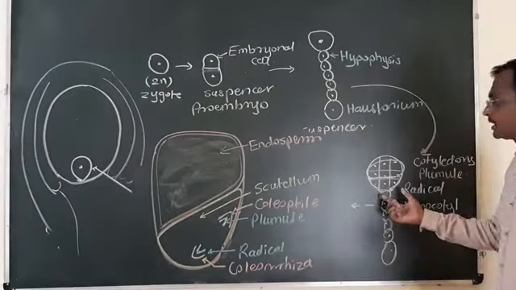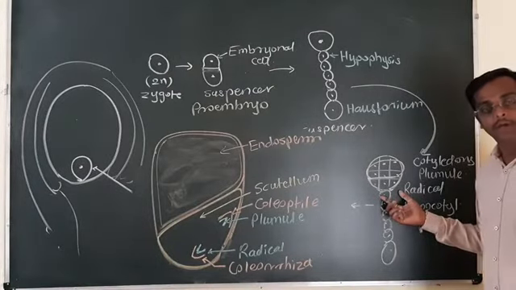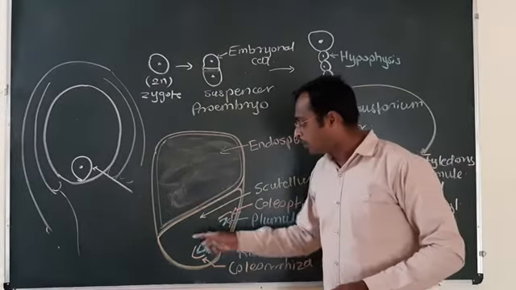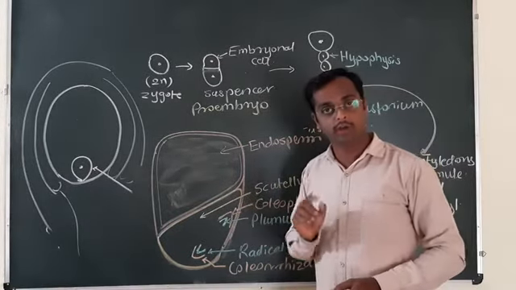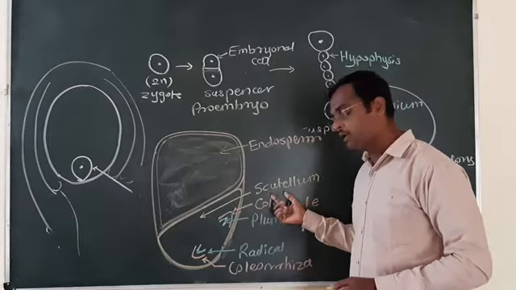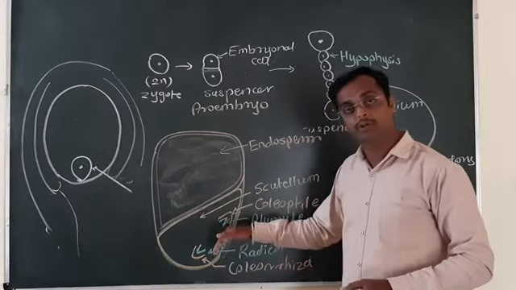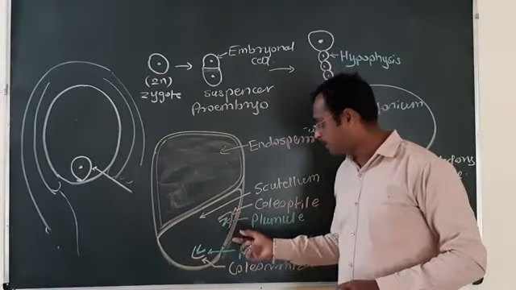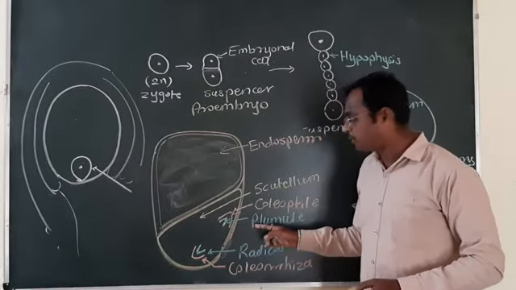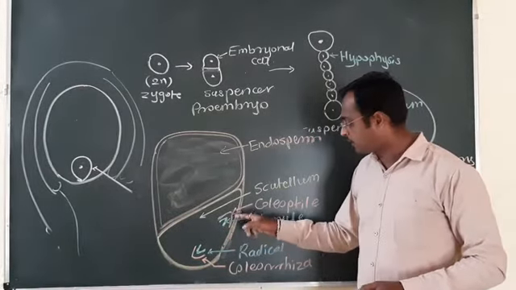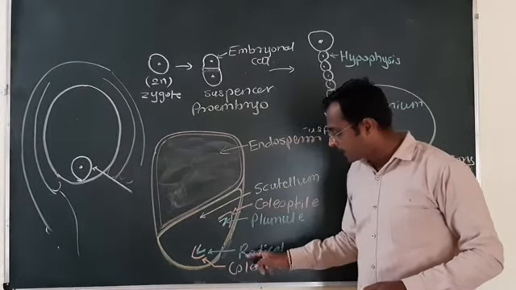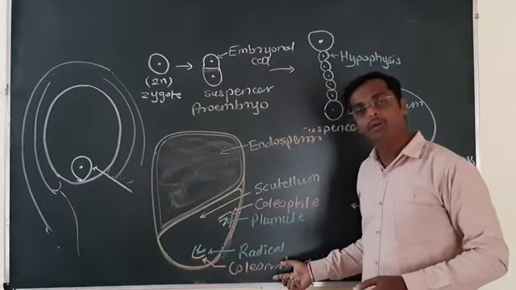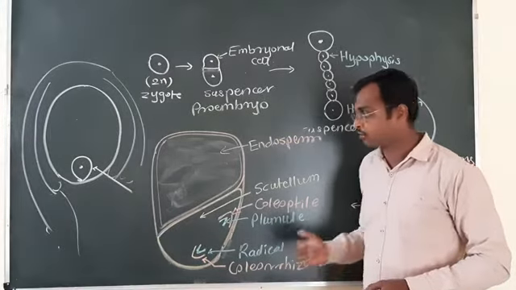Up to this octant stage, the development is the same in monocot as well as in the dicot, but in the monocot, only the single shield-shaped cotyledon is present. It is called as the scutellum, and at the lateral side of the scutellum, it possesses the embryonal axis. This embryonal axis contains plumule at the upper side, which is protected with coleoptile, and radicle at the lower side, which is protected with the protective sheath called as the coleorhiza.